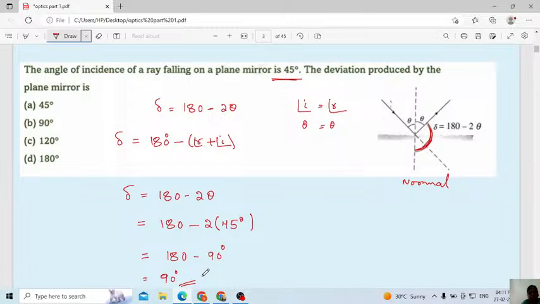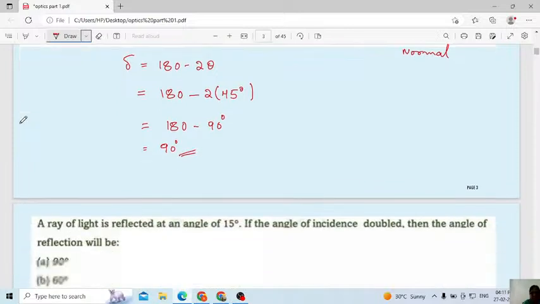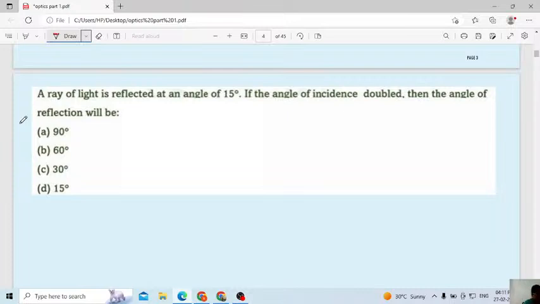Here the angle of incidence of a ray falling on a plane mirror is 45 degrees. They are telling us to calculate the angle of deviation. We will use this formula. With the help of this formula, theta is already given, so you substitute and you will get the value. Here it is 90 degrees, option 2 is the correct answer. Okay, easy, you have to remember the angle of deviation formula, then substitute and you will get the answer.